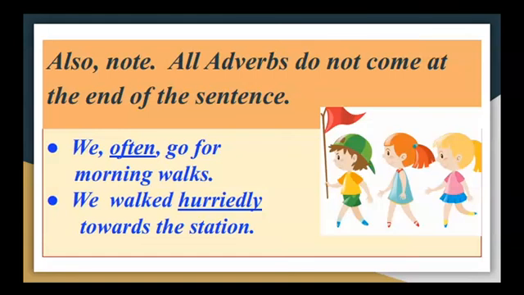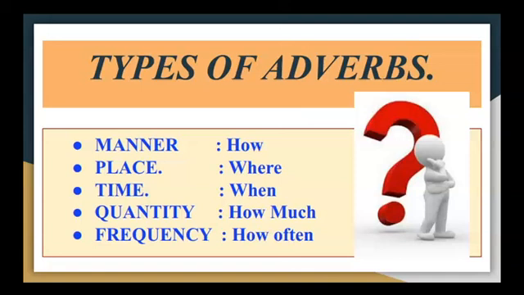We walked hurriedly towards the station. Walked is the verb. How did we walk? Hurriedly. Okay. So now here the adverbs are in the middle of the sentence. So it's not necessary. It has to be at the end of the sentence. Okay. Now there are various types of adverbs.